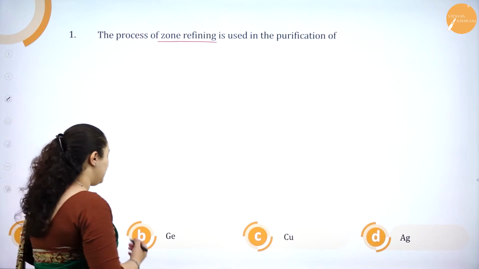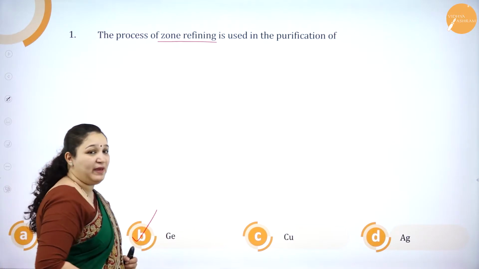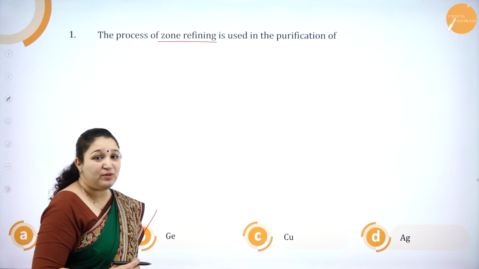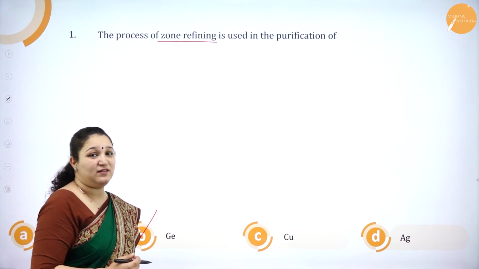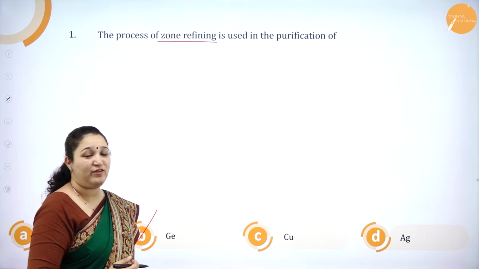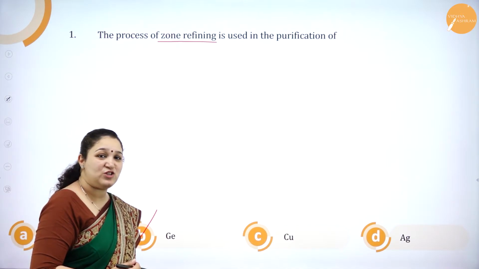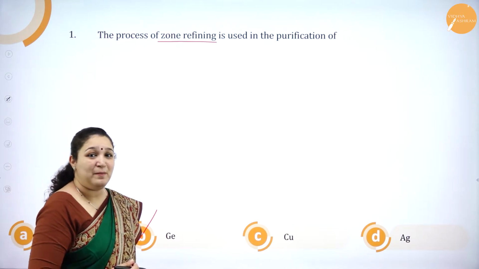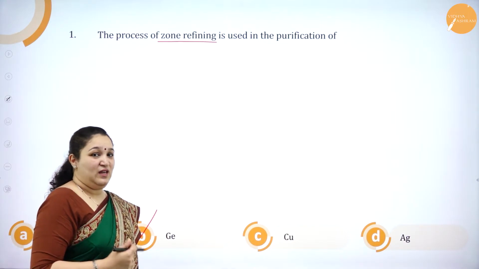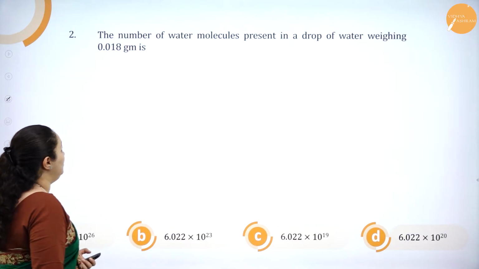Yes, the answer is option B, germanium, because germanium is a semiconductor and zone refining is used for purification of semiconductor metals, isn't it? So we'll see the next question now.